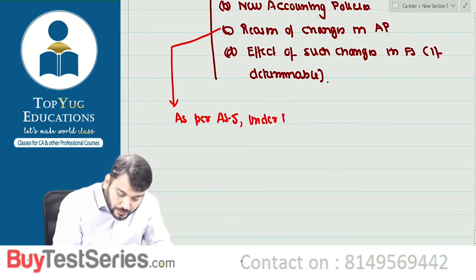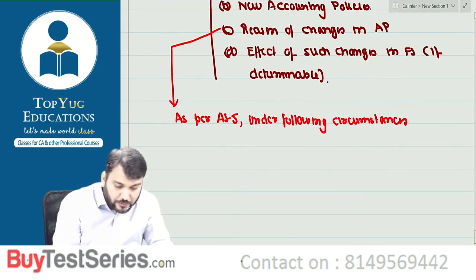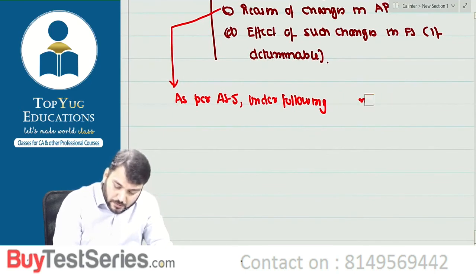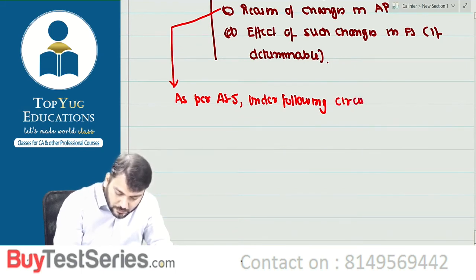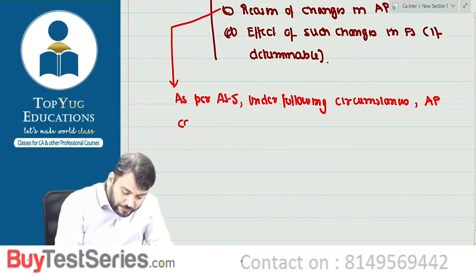under following circumstances accounting policies can be changed.